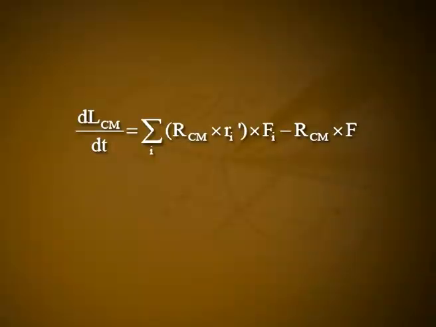Now writing Rcm + ri' for ri, we get dLcm/dt = Σi Rcm × fi + Σi ri' × fi − Rcm × F, that is equal to Σ ri' × fi, which is equal to τcm. Let it be equation number 5.